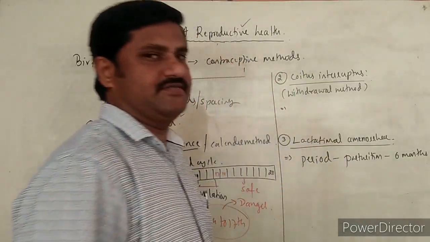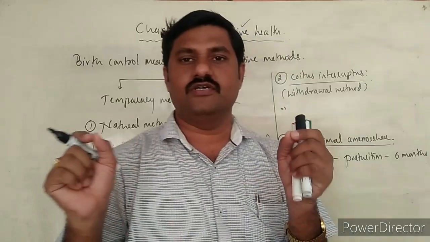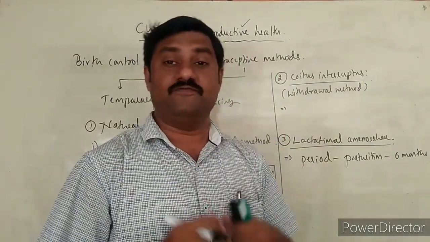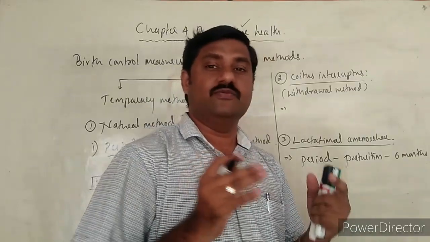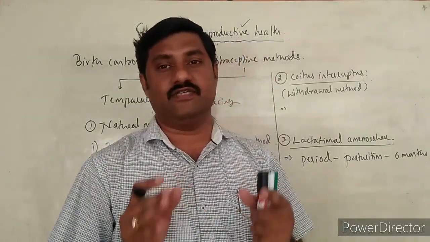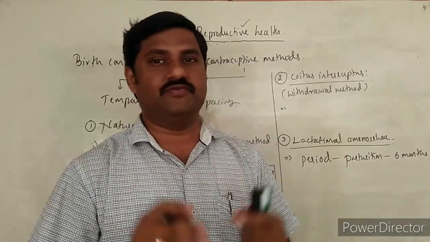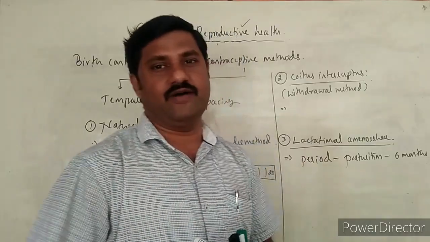After the 6 months, there is a possibility of pregnancy again, if there is no safe sexual intercourse between the couples, right? So this is lactational amenorrhea.